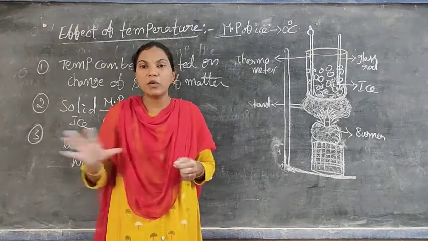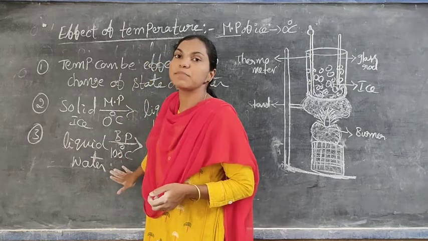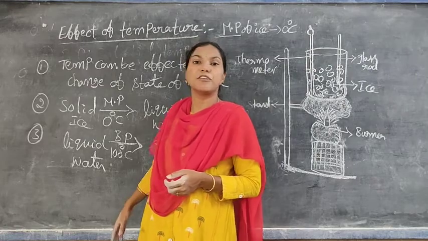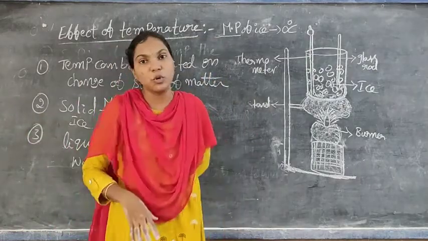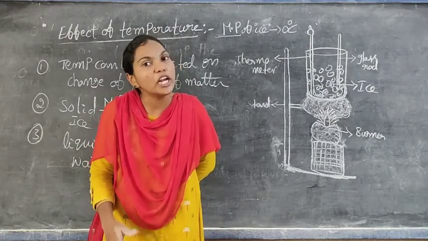Not only compulsorily 3 states of matter, we have to assume. Sometimes we can see only 2 states of matter, solid to liquid or liquid to gas only, or solid directly to gas.